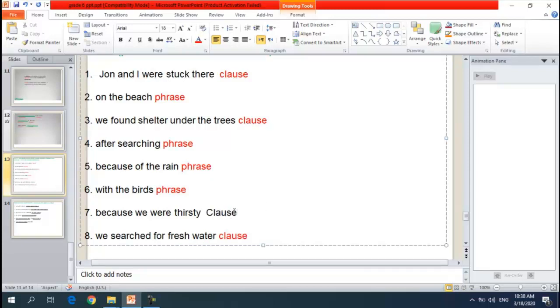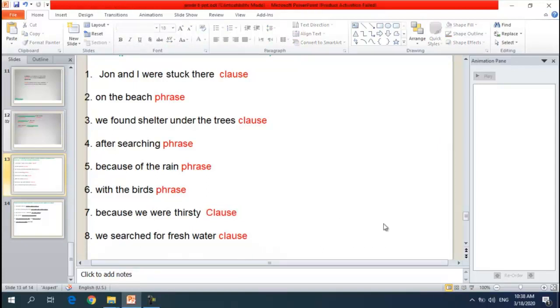Let's write clause. Change it to red just to be clear for you. The last one, we searched for fish and water, and we have here a subject and predicate. So this is a clause. Excellent, guys.